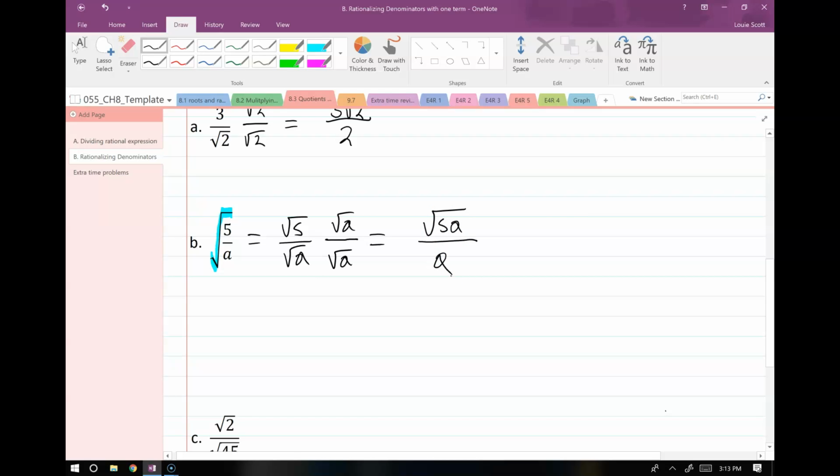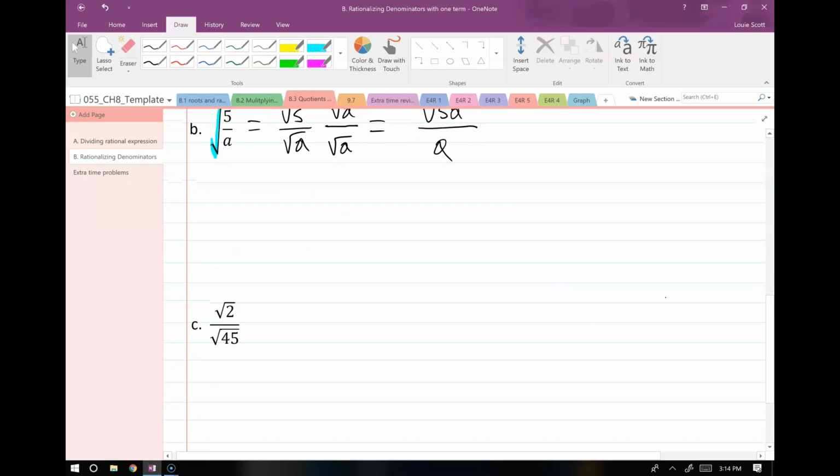One common pitfall to avoid here is trying to simplify this even further from this point. If you've just rationalized the denominator, you might be really tempted to start canceling something out here. Don't do that. Unless there's something simplifiable outside of the radical, just leave it. Okay, let's try another one here.